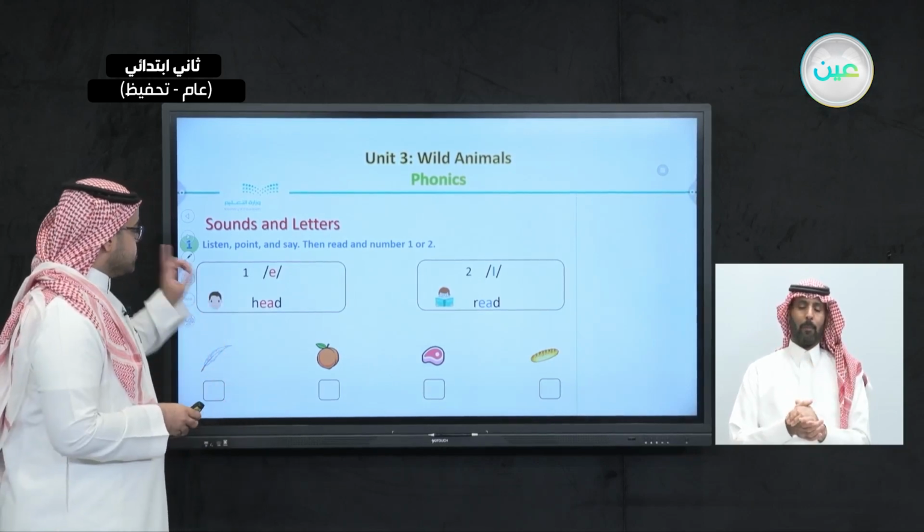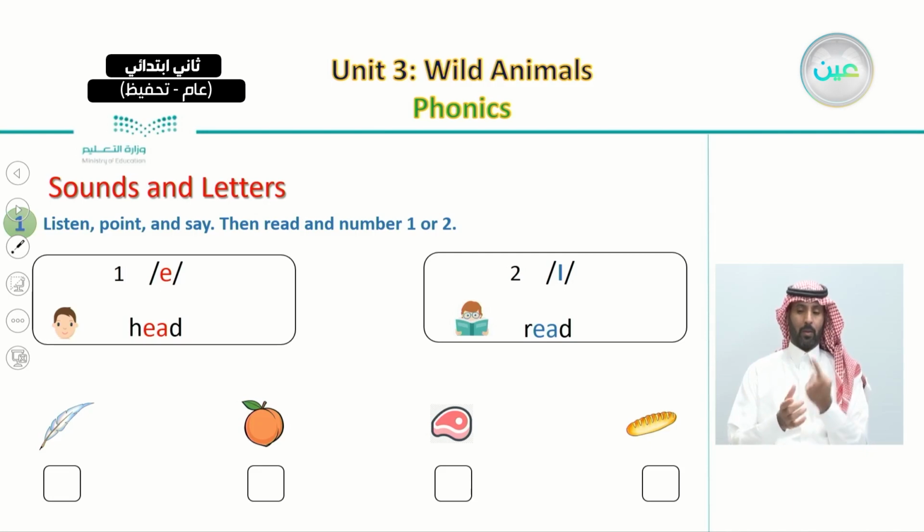So, the first part is we're going to listen to the two different sounds. We're going to point and repeat them again. And then we're going to listen to different words and number them either one or two. So let's now hear the two sounds.